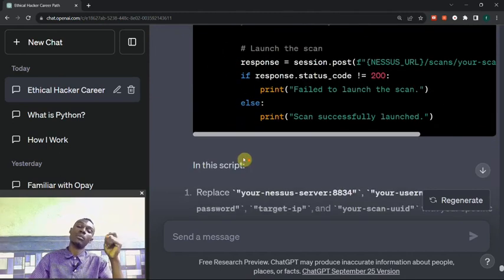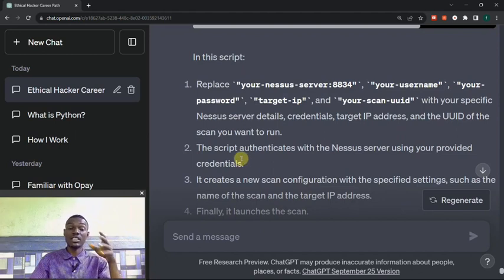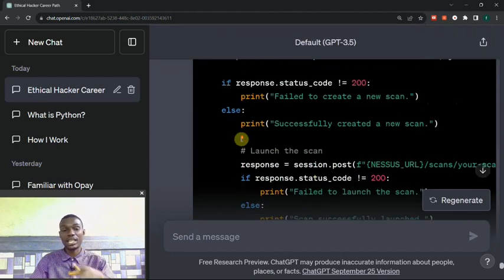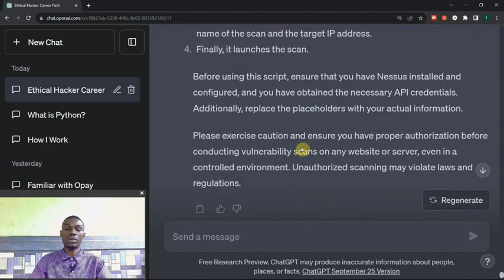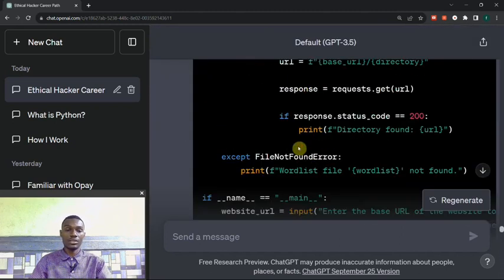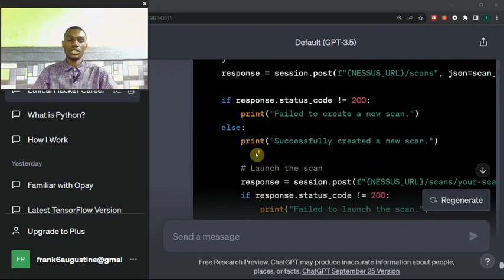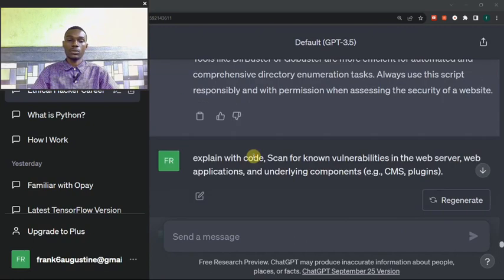So now we are able to learn how to hack a specific website, even though ChatGPT refused to teach us how to hack the website. Just copy everything. Here it has explained everything. It says replace your Nessus server 8834, username, your password, target IP, and scan UID. Just replace that with the ones you copied, and everything is fine. So you can just follow the steps, and you get all you want.